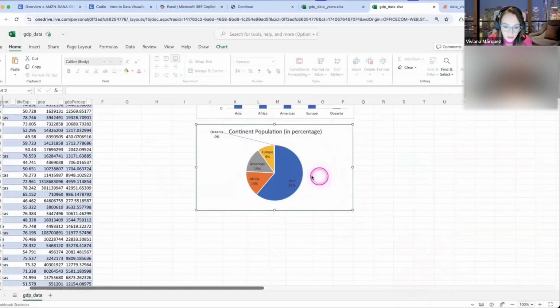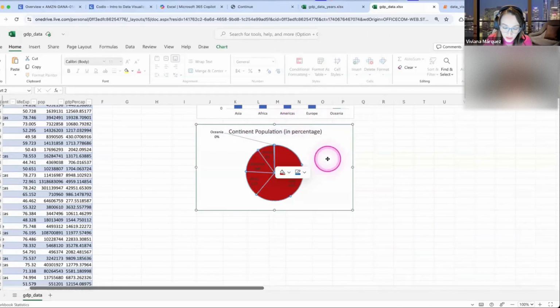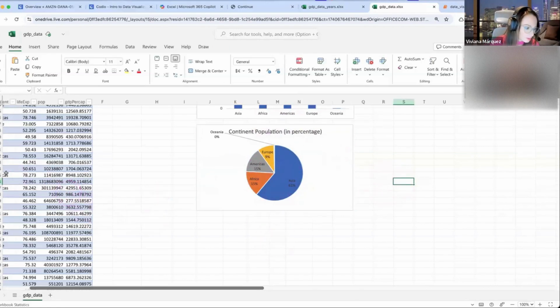So right click, I was doing right click for the color. Let's see. Oh, Frank, this tip is sponsored by Frank. So right click on this slice and change the color here to whatever color you want. So let's make it this color. But for me, it changes everything. That's what I was doing earlier. I don't know. Maybe my Excel version doesn't support that option to change only each one of the slices. But thank you, Frank, for the suggestion.